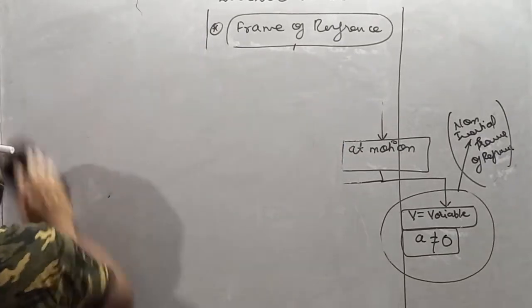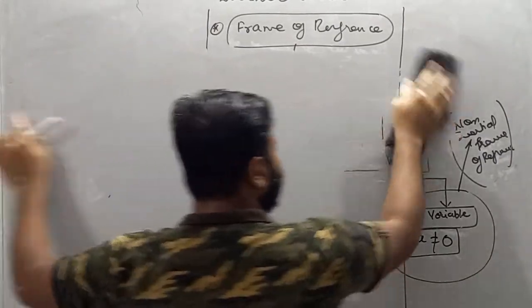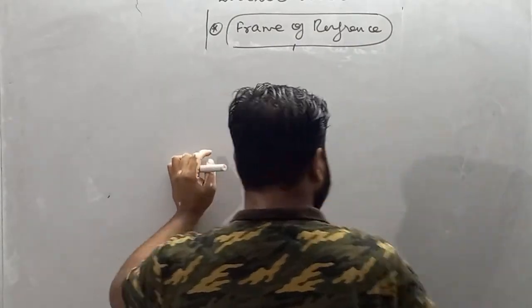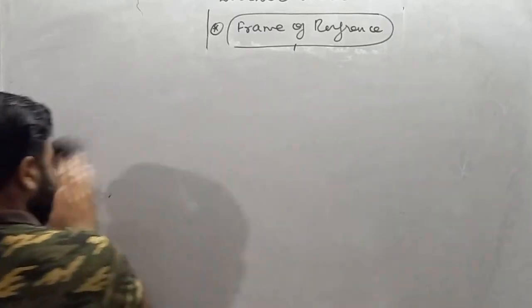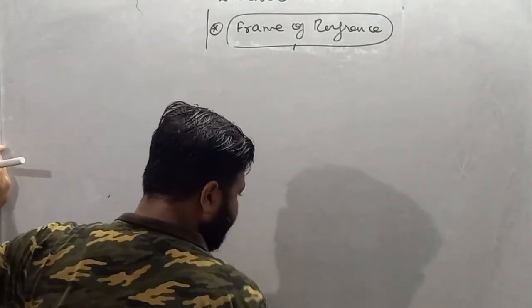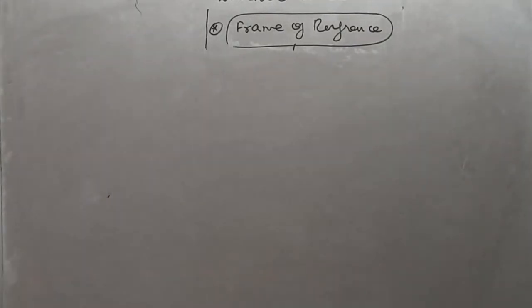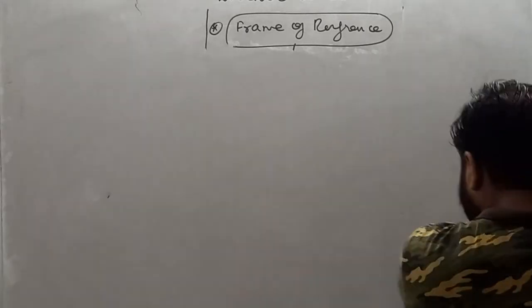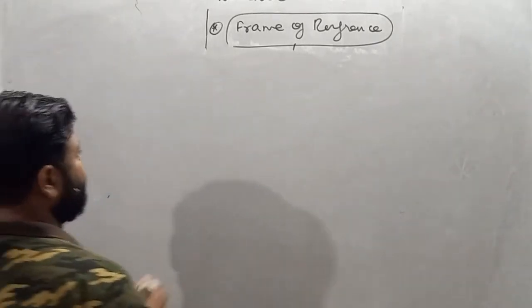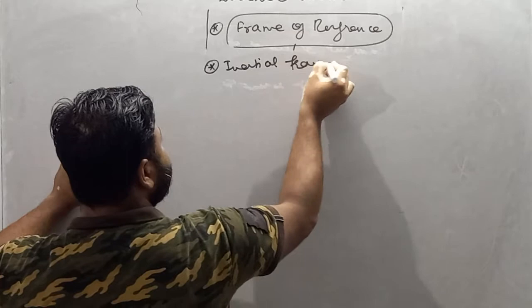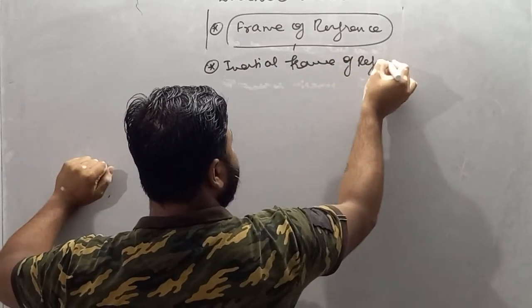In inertial frame of reference, we can say if the observer is at rest or moving with constant velocity, here comes inertial frame of reference.